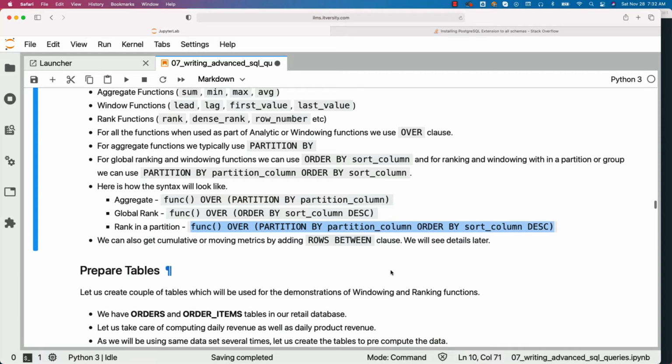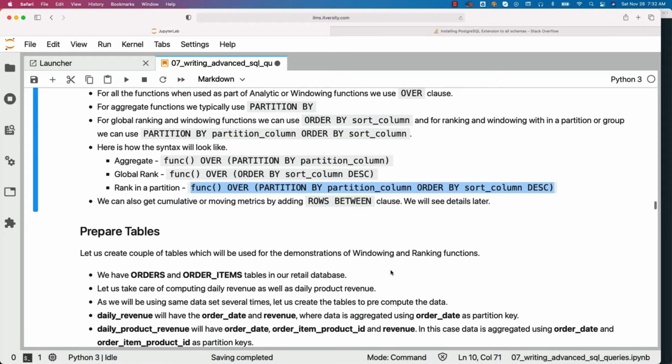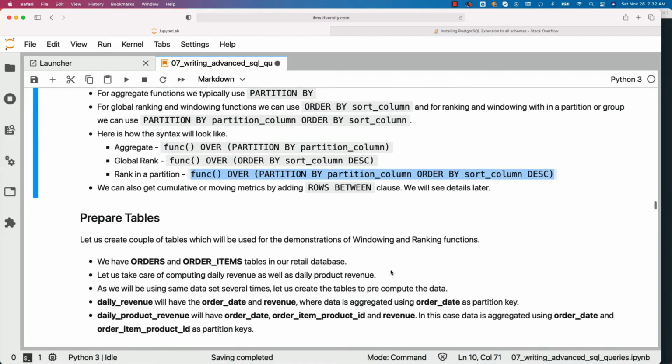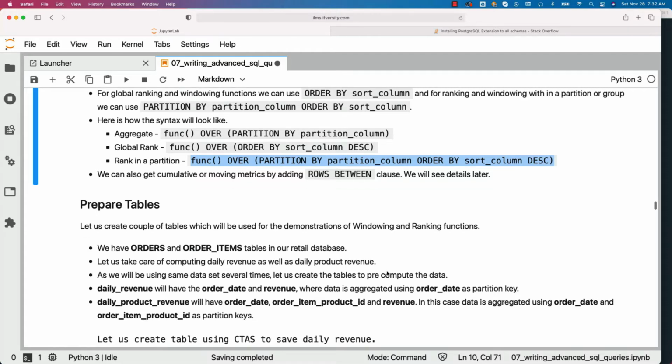Let's prepare few tables so that we can use them for the demonstrations of windowing and ranking functions. We have orders and order items tables in our retail database. Let us take care of computing daily revenue as well as daily product revenue. As we will be using same data several times, let us create the tables to pre-compute the data.